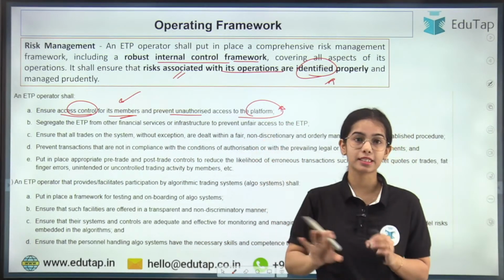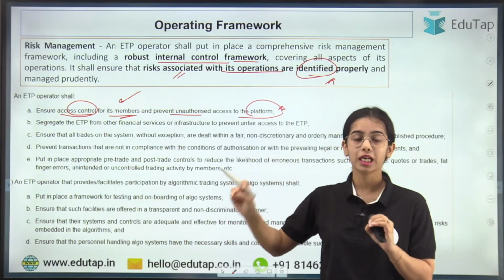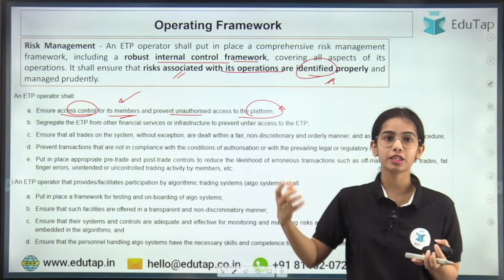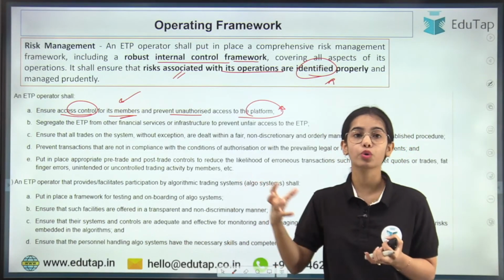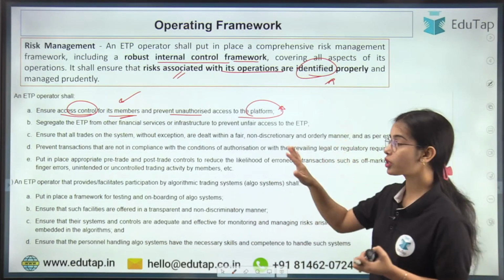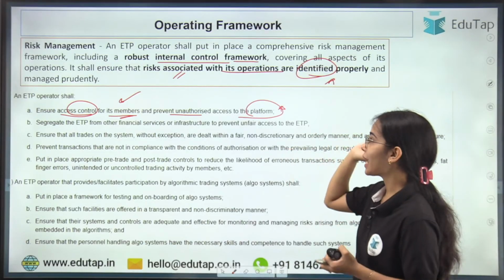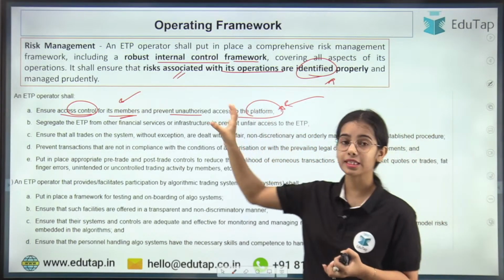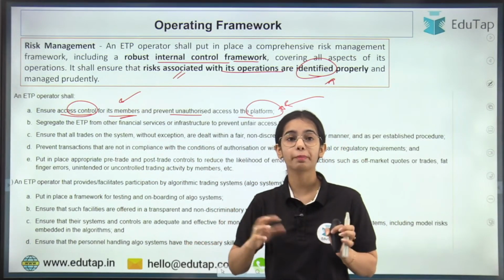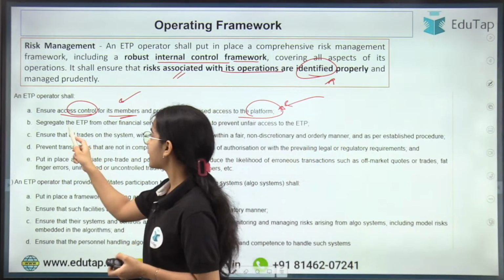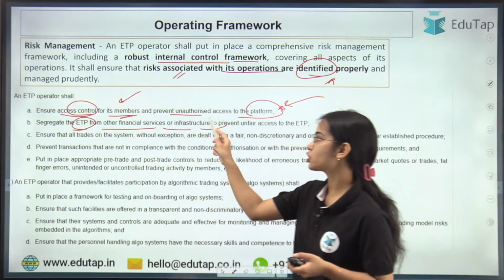Unauthorized access should be prevented if the person or entity does not want to provide its LEI, its PAN, or the information. Access to fraudsters has to be prevented by checking that the LEI or the PAN number is wrong. Segregate the ETP from other financial services or infrastructure.